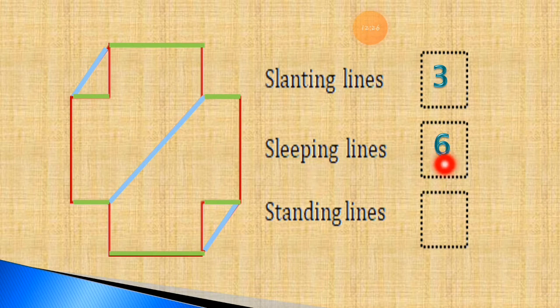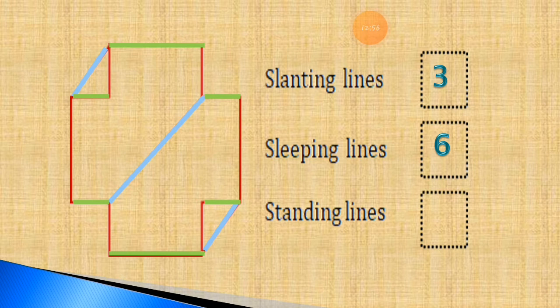So here you have to write down this way, number 6. Or you can say that there are a total of 6 sleeping lines given in the picture. What you have to write down? The digit 6 you have to write down, that there are 6 sleeping lines given. 6 sleeping lines are given in the picture.